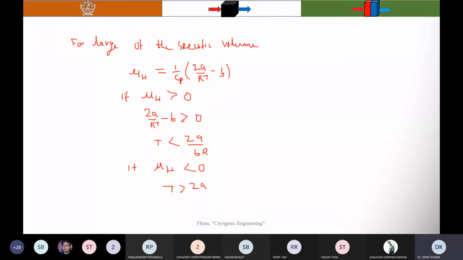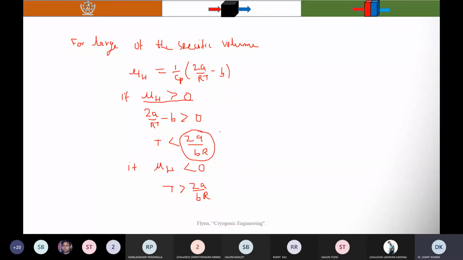You know that for cooling, the Joule-Thomson coefficient must be positive. So this one is called the inversion temperature. Ti is the inversion temperature.